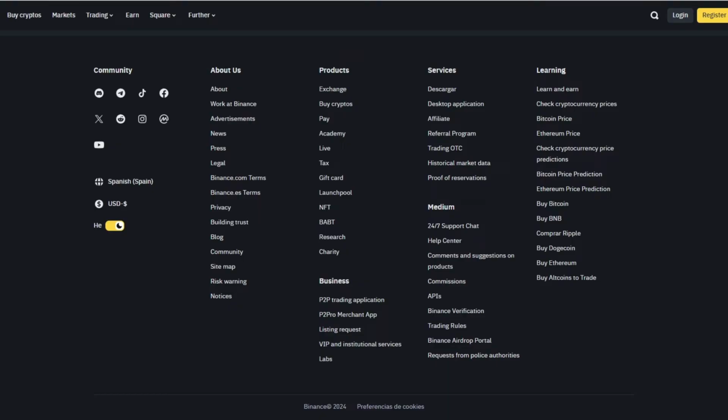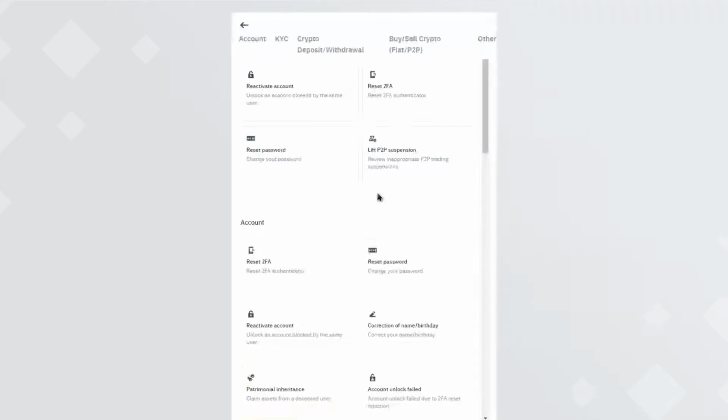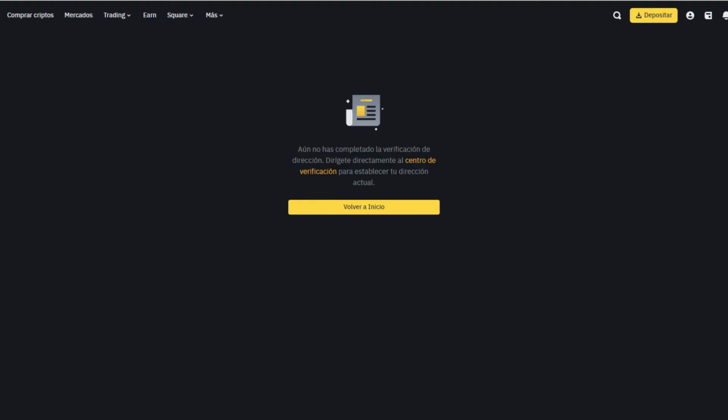bottom of the page, and you have to select here 24/7 support chat. When you select 24/7 support chat, you are gonna see this, and here you have to select see all, and then you have to select here change home address. When you select change home address, you are gonna see this.